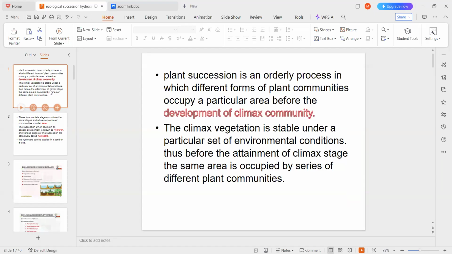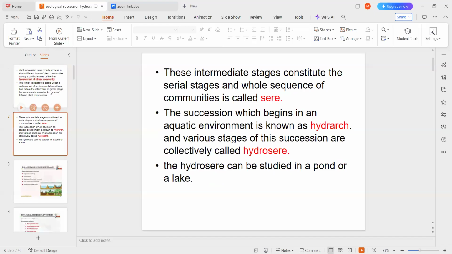The climax vegetation is stable under a particular set of environmental conditions, and before the attainment of the climax stage, the same area is occupied by a series of different communities. These intermediate stages are called serial stages, and the whole sequence of these communities is called a sere.